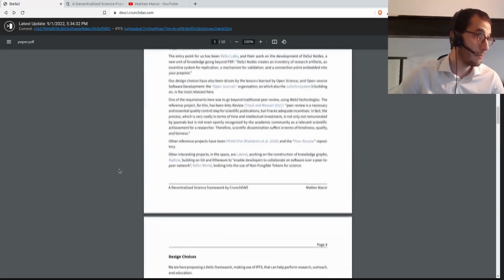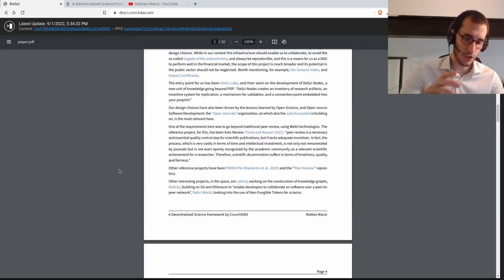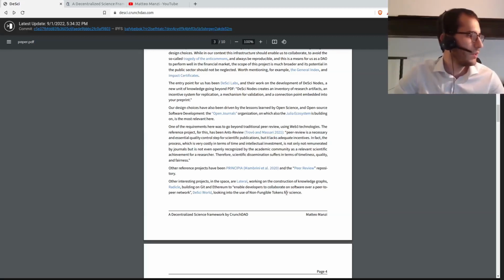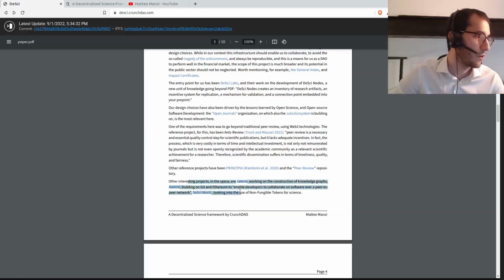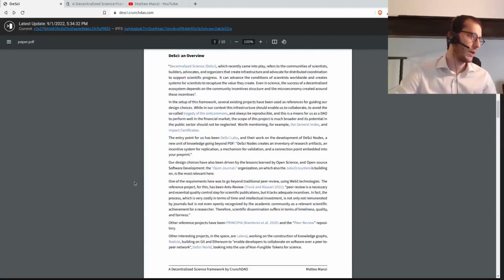For example, the implementation of an incentive structure for micropublications, for retroactive payments, and also, for example, here we mentioned DSI words and their study of NFTs for science and intellectual property. An idea could be to associate to this immutable version of the paper something like a patent. And this has to be explored. We're not focusing on this, but we are, I guess, supporting it.